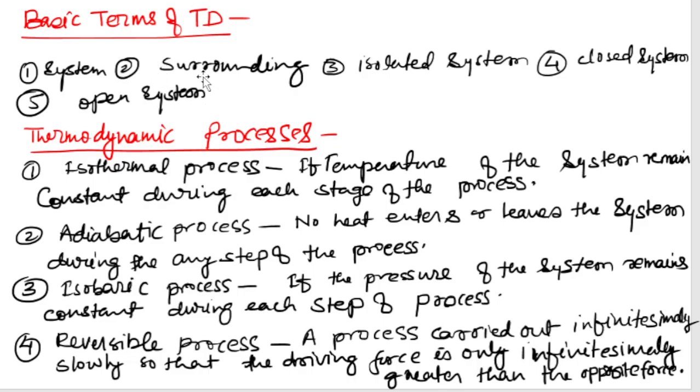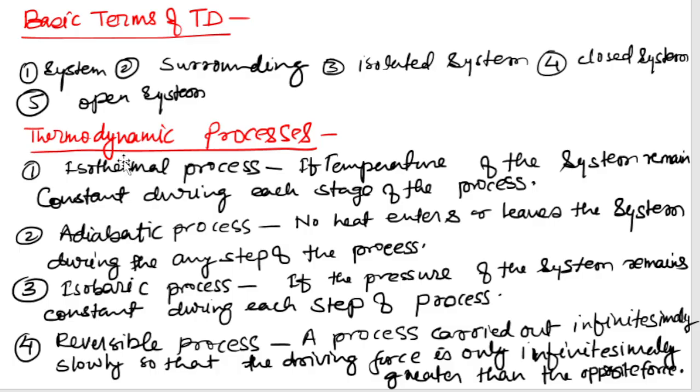These are the basic terms that we use in thermodynamics. I'm not going into the details of what system, surroundings, isolated and closed are, as maybe you know.